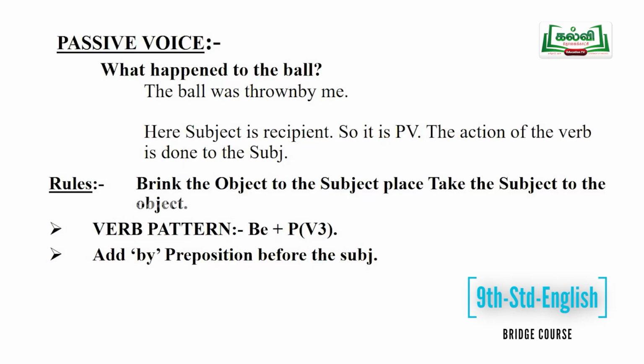In the passive voice, we can see the verb that was thrown. Yes, that is the passive form. The action was spoken there. What happened to the ball? The ball was thrown by the teacher. Here, the action was spoken there. Okay, that is the main difference from active voice to passive voice.